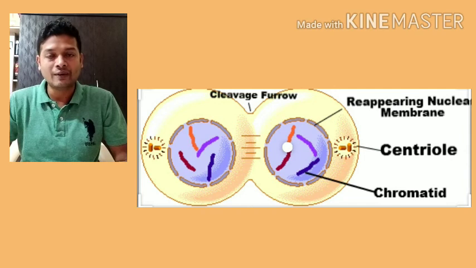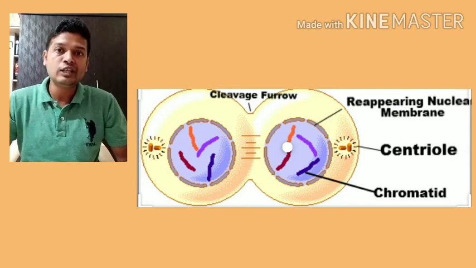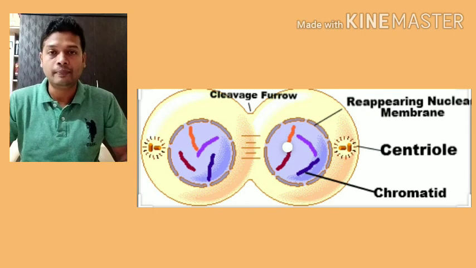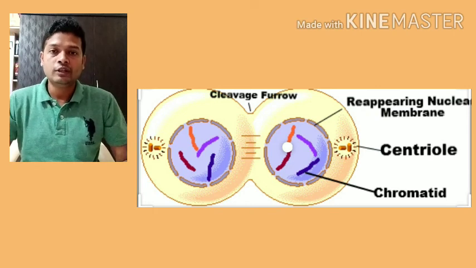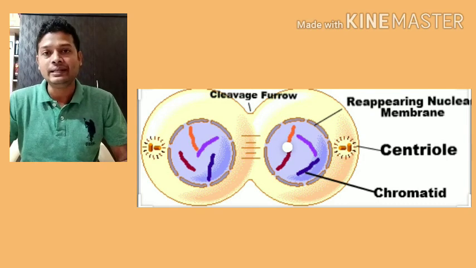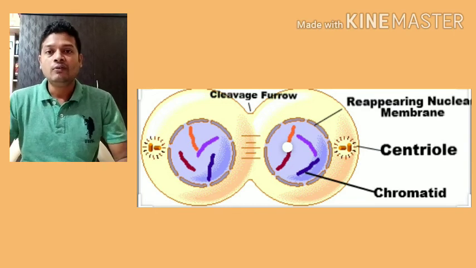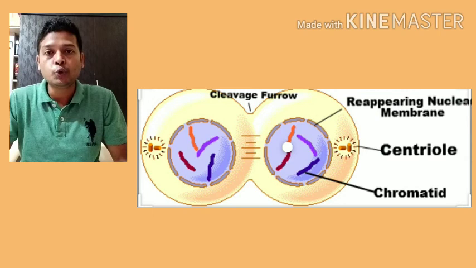Wherever the chromosomes have collected, half and half on each side of the cell, the nuclear membrane starts reappearing. Slowly this process continues. Meanwhile, the chromosomes decondense again and form thread-like DNA. So now we have a single cell containing two nuclei at two ends.